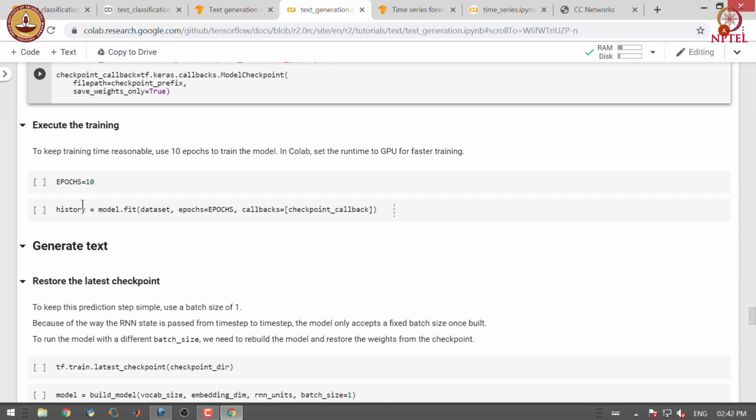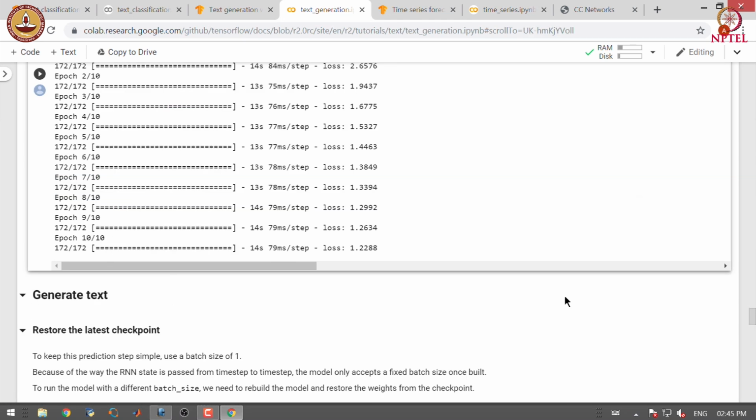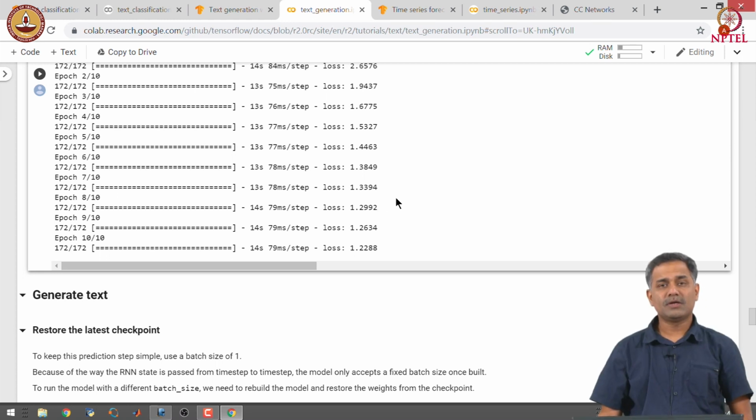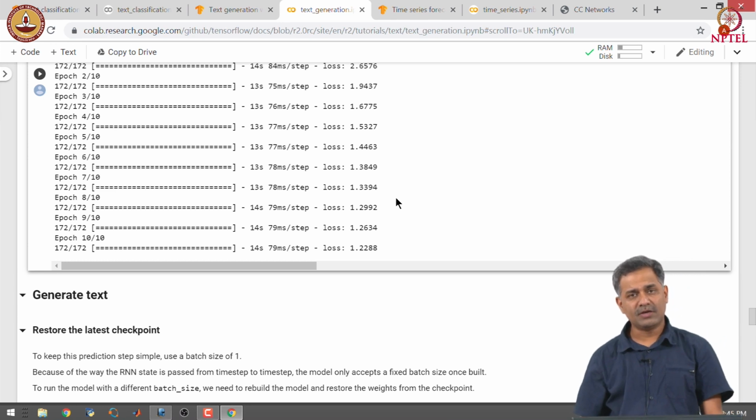Let us train for 10 epochs, and note that we are using GPUs here for faster training. Okay, now that our model is trained, let us look at how to generate the text from the model.